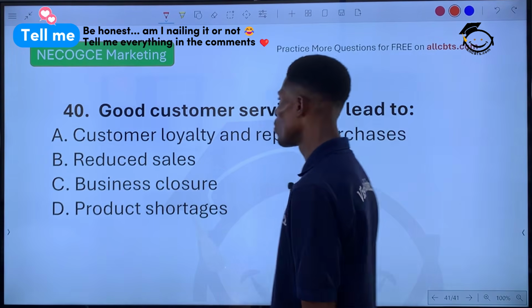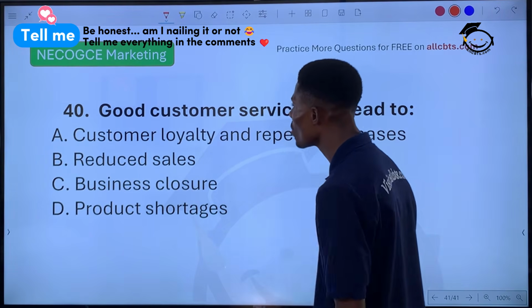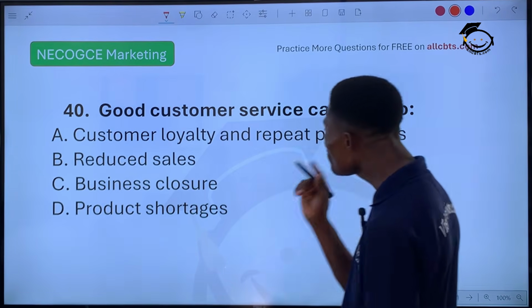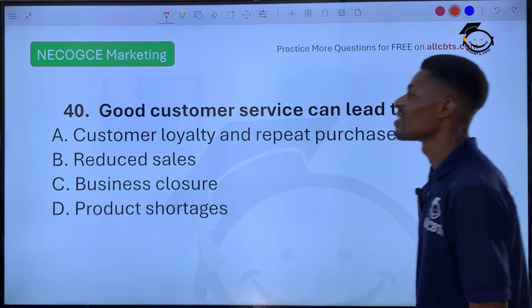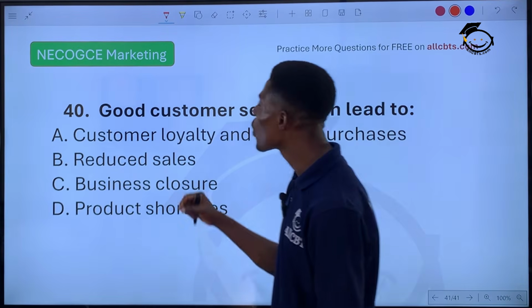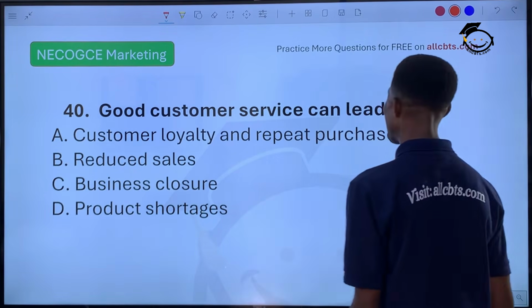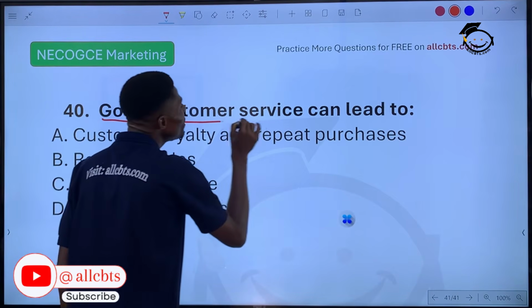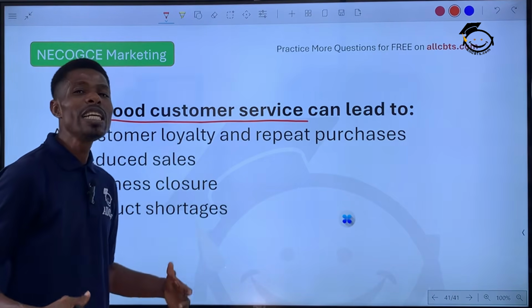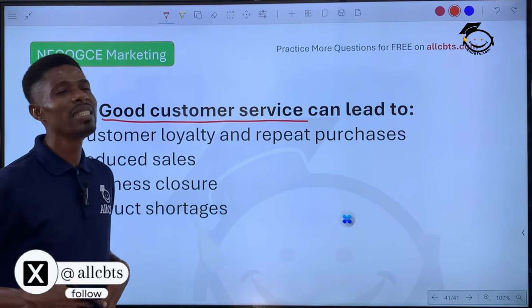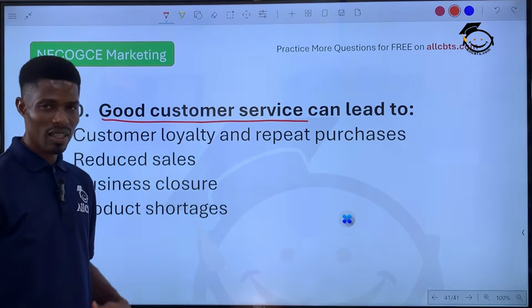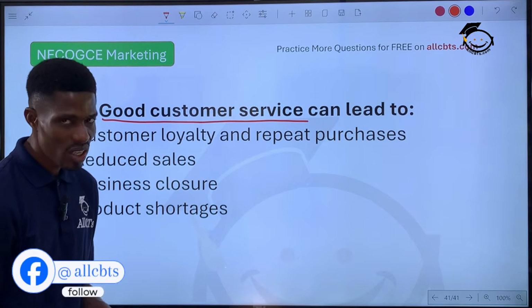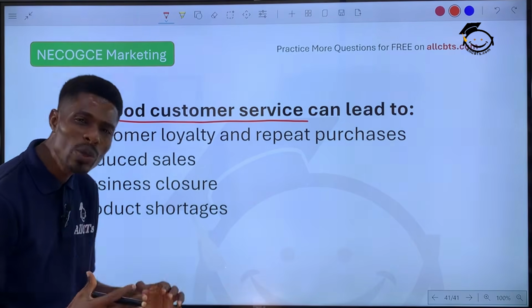Question 40. Wow! We've come to the last question for today. Good customer service can lead to what? Take note of the statement. Good customer service can lead to what? Look at the word good. When it is called good, it means that it will satisfy the customer's needs. They will be so happy. You will give them a good feeling and a good experience. Not just what they buy, but the way you serve them.